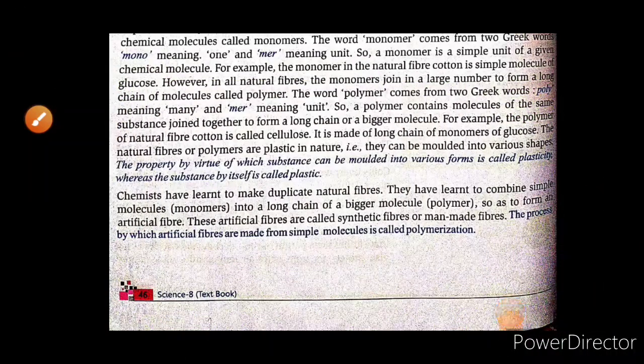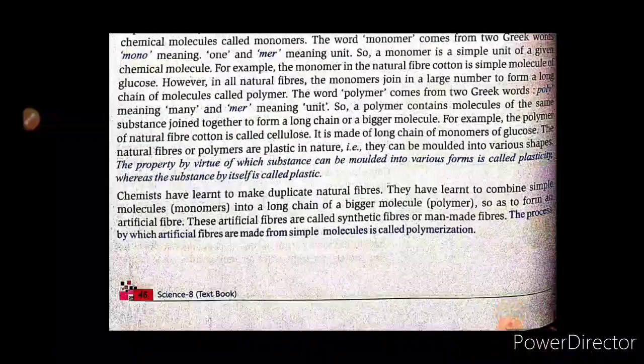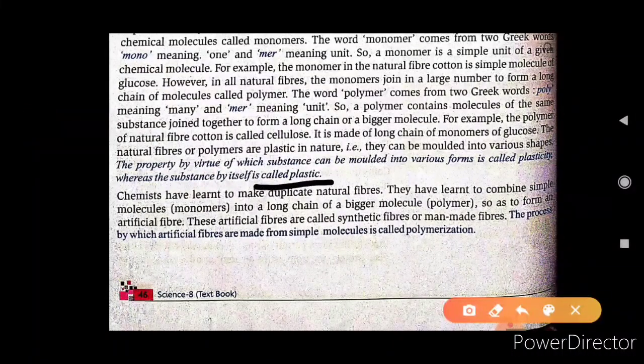Good morning, students. Today we are going to start our second lecture of chapter number 3, that is synthetic fiber and plastic. This chapter we started yesterday, and we discussed what is plastic, what is plasticity, what is monomer, what is polymer, what is natural fiber, and what are artificial fiber. All these things we have discussed, and till here we have read the theory.